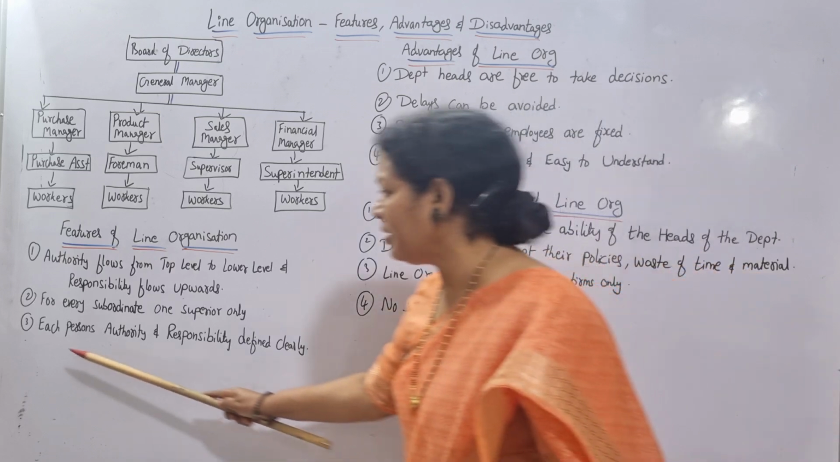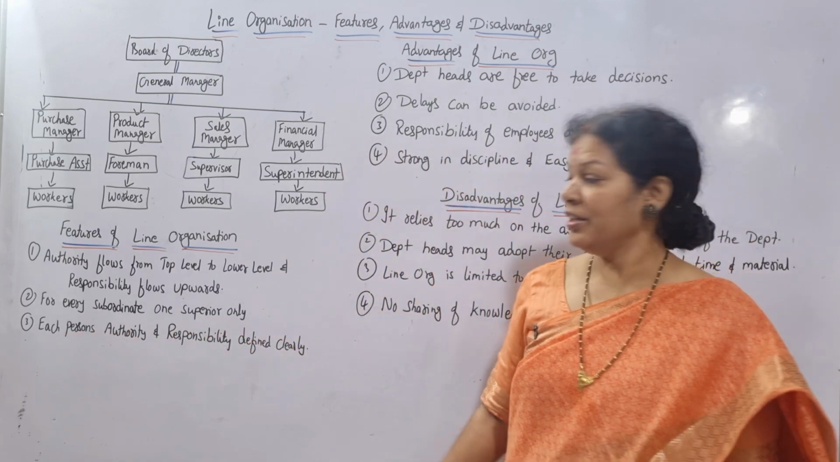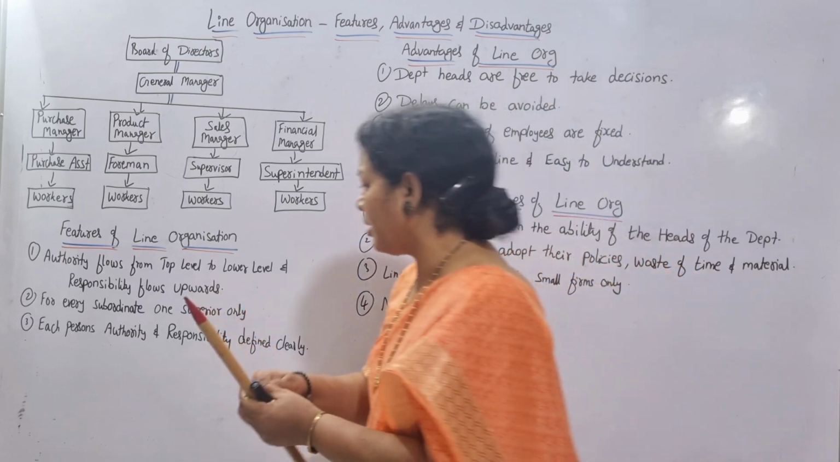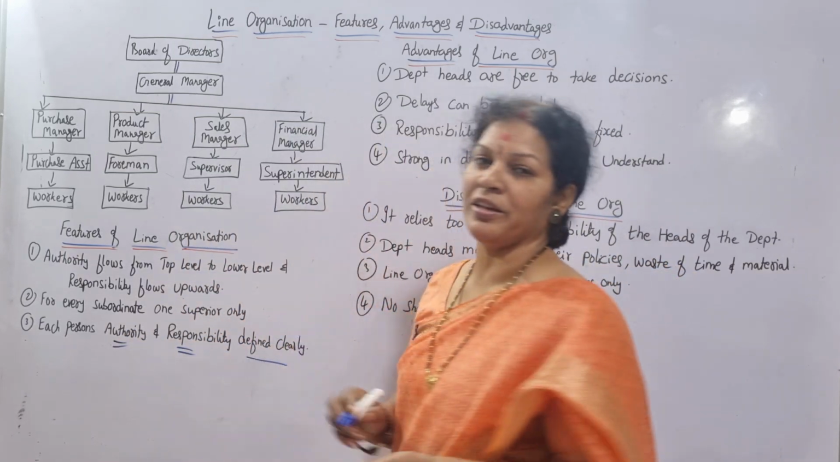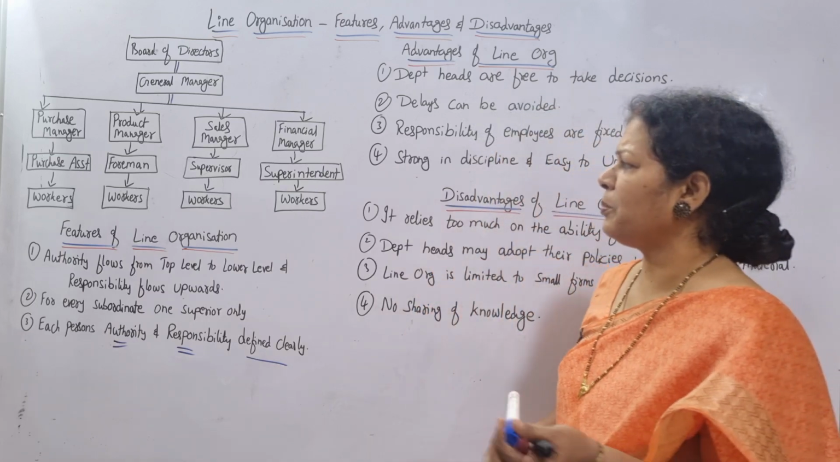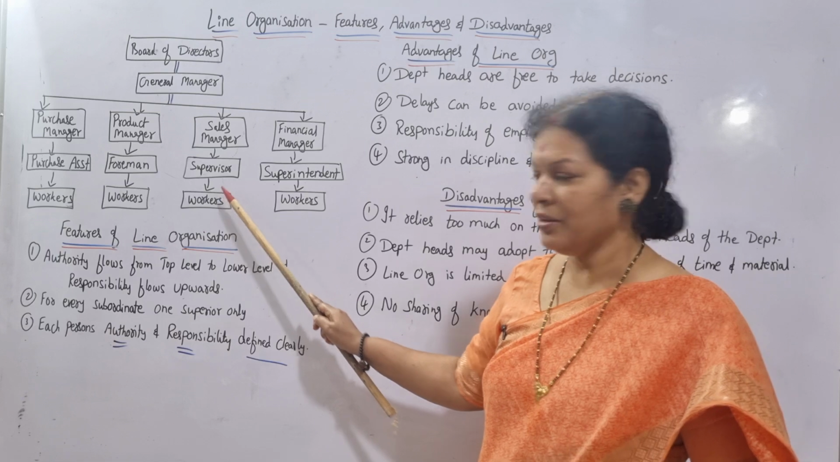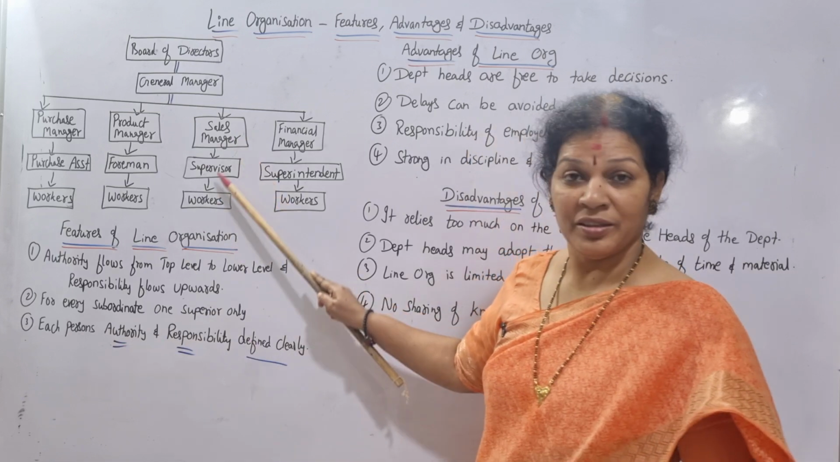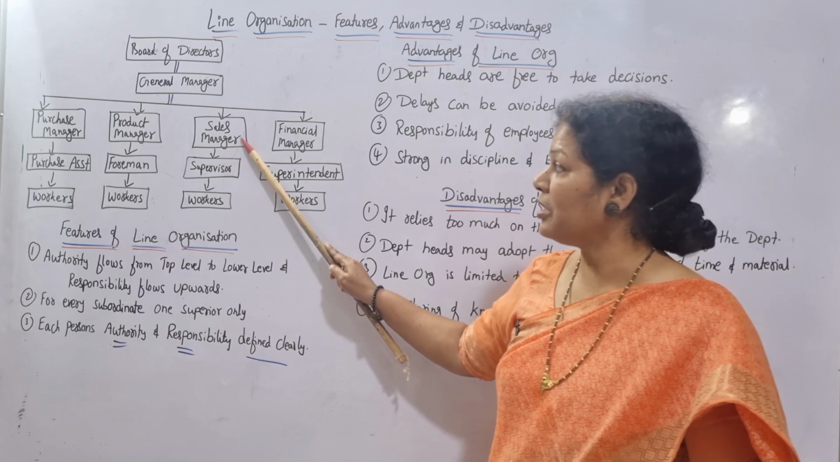And third feature is here, each person's authority and responsibility defined very clearly. Each person's authority and responsibility, it is defined very clearly. If you take any person, suppose say we are taking a supervisor of sales manager, his authority, he is under the guidance of sales manager.